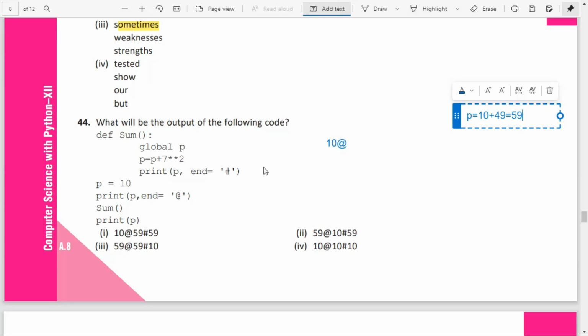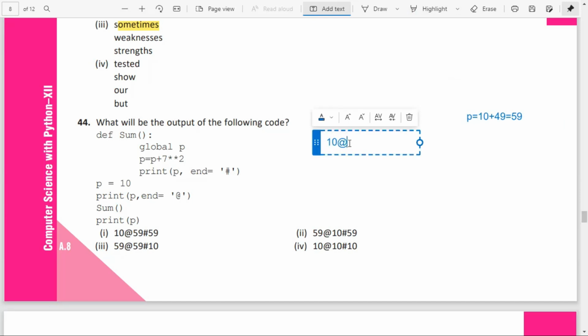So after that, print P means how much you will be getting inside this one? Here it will be printing 59. Then after 59, what is coming over there? Hash, isn't it? Hash will be printed. After that, coming there again asking to print P. So what is the value of P there? There also it will be coming 59. Why? Because this is global P. Whatever changes happen will happen outside the function also. So what will be the correct answer? Option 1 will be the correct answer.